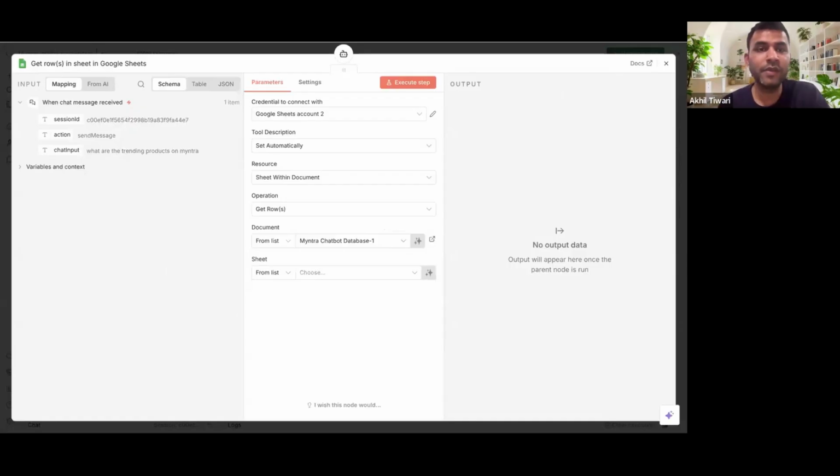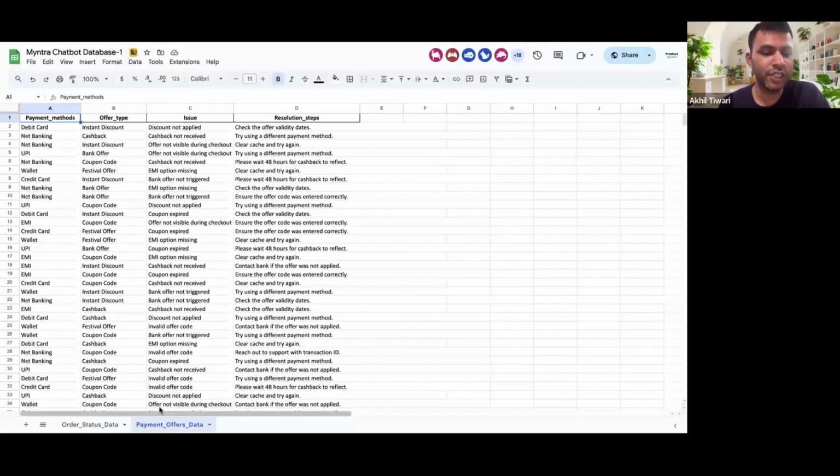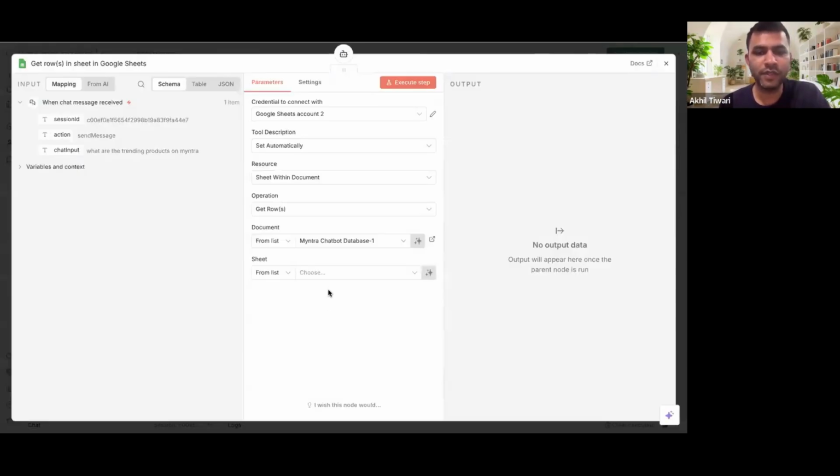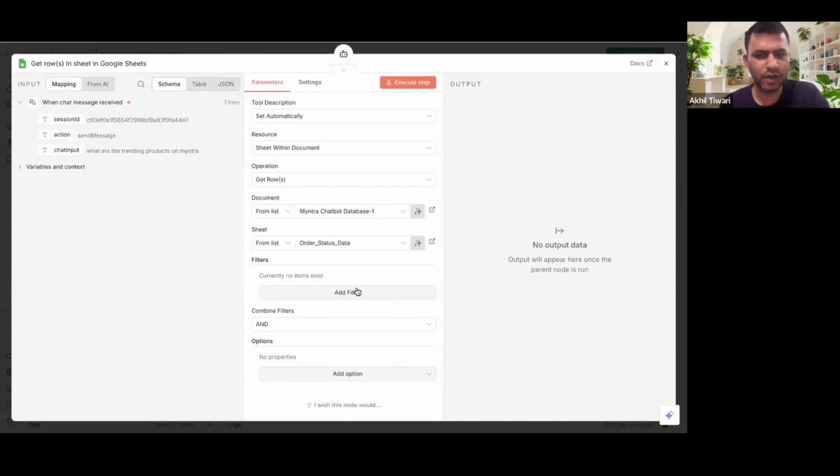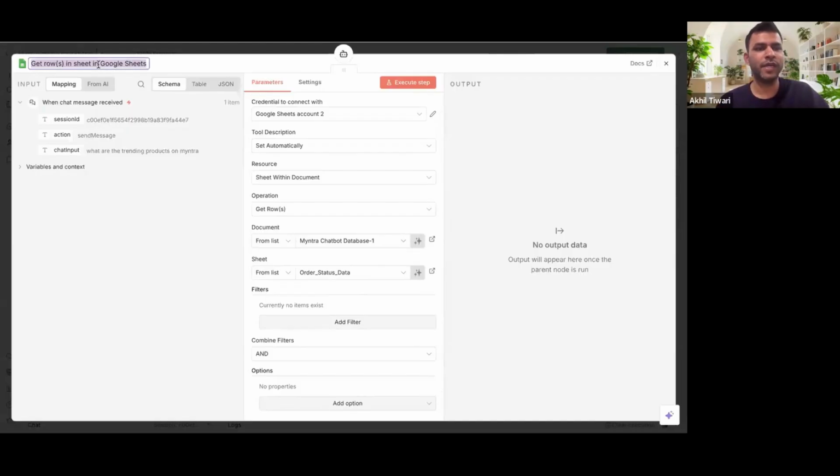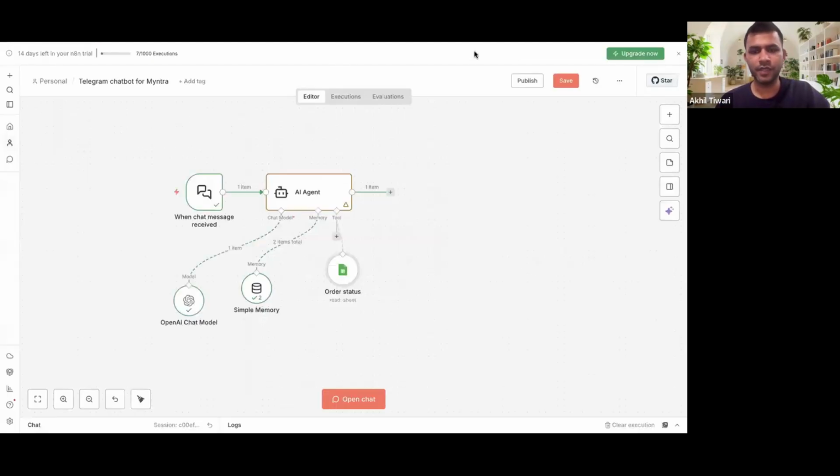And within Myntra chatbot, you can see that there are multiple sheets here, order status and payment offers and all, right? So you have to connect it with a specific sheet. So let's say I first want to connect with the order status data, right? No other changes are required here for now, and you name it order status so that you can easily identify it, right?